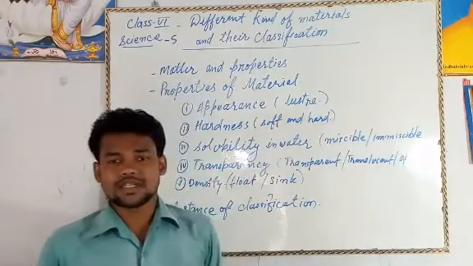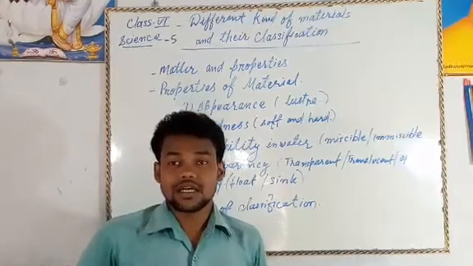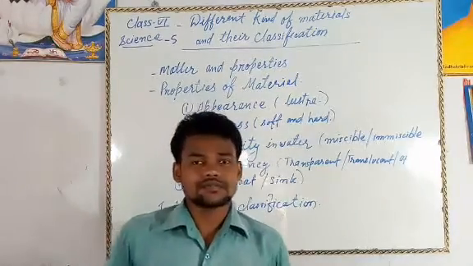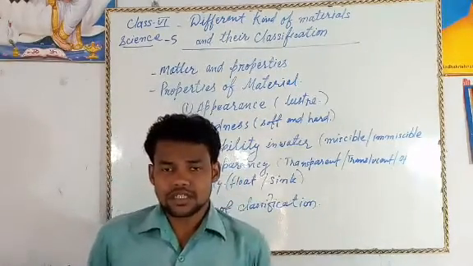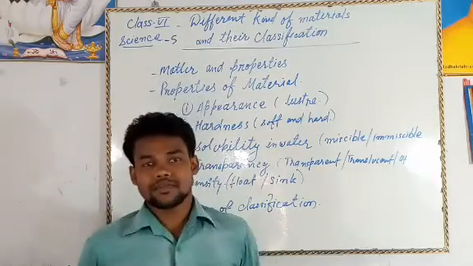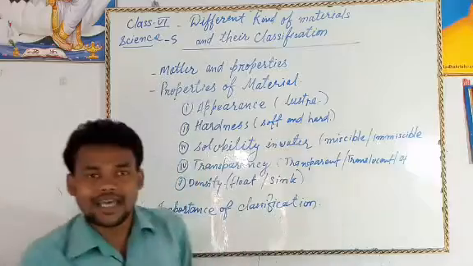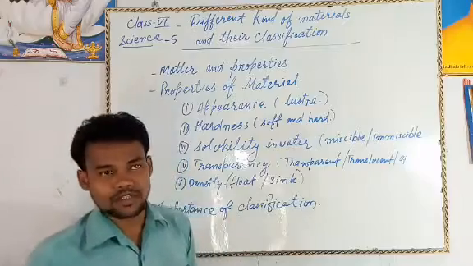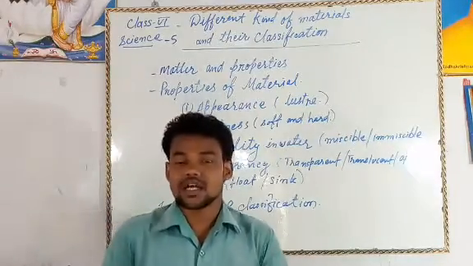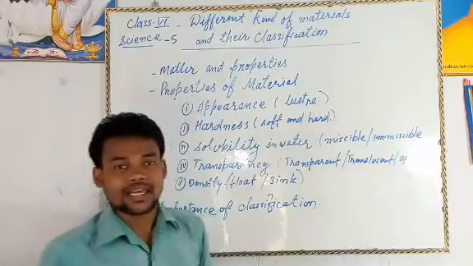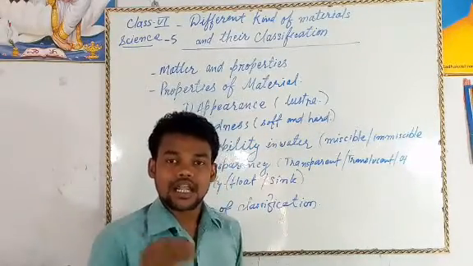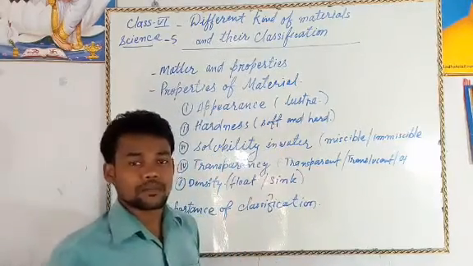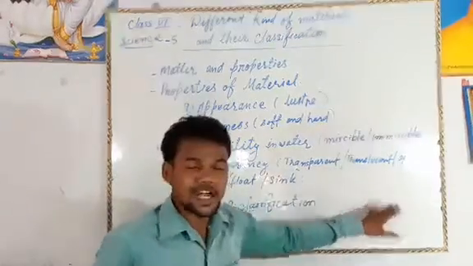Transparency. Some of the things we can see through closely, we can see the other side also, and we can say that the things or objects which allow sunlight to pass directly through them are called transparent objects. Some objects present in our house and surroundings allow the sunlight, but little or very few, so that object or material is called translucent.